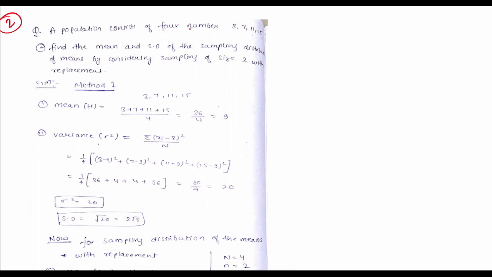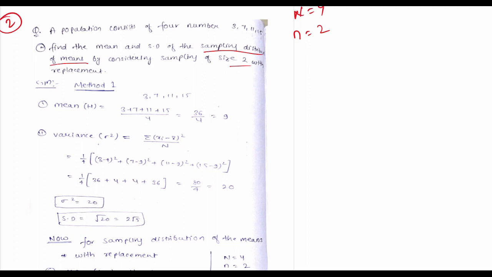If the population consists of 4 numbers 3, 7, 11, 15, then find the mean and standard deviation of the sampling distribution of mean, by considering samples of size 2 with replacement. So here capital N is 4 and small n is 2. They said sample size of 2, and they said find the mean of the sampling distribution of means.